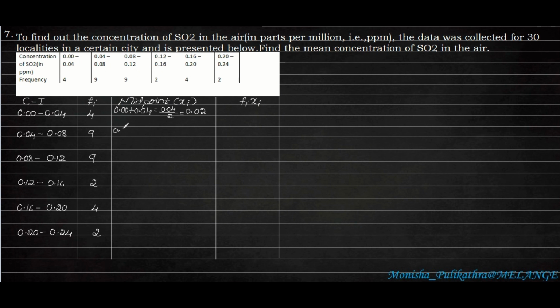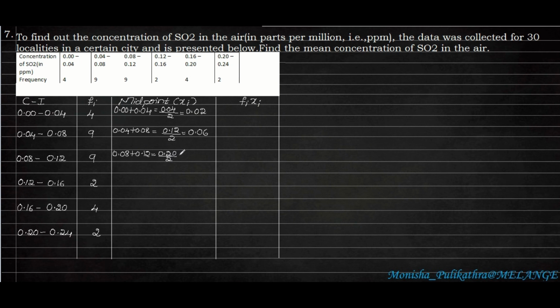Next 0.04 plus 0.08, 8 plus 4 is 12. Therefore we get 0.12 divided by 2. So that is 0.06.